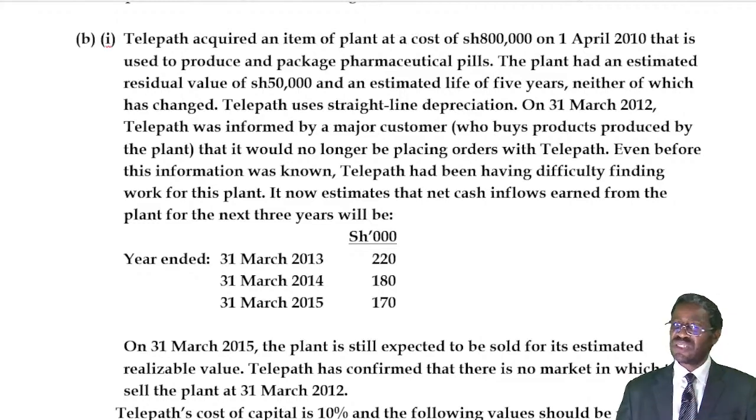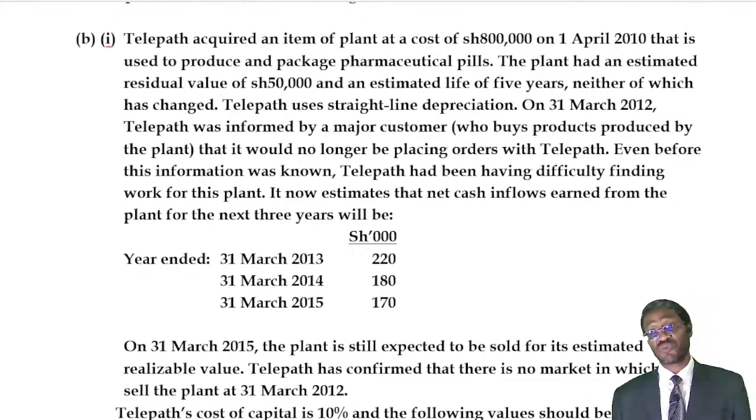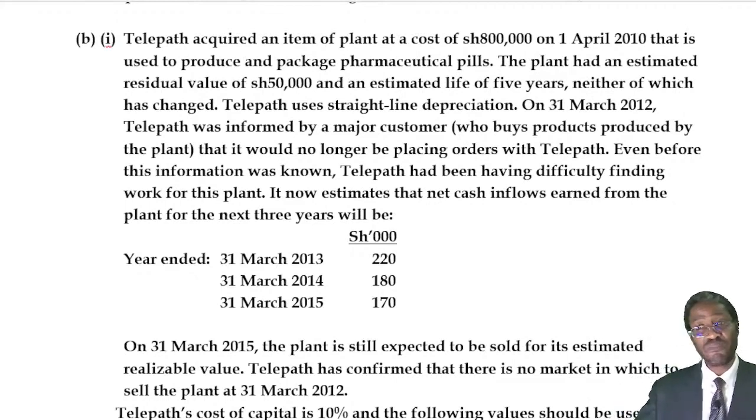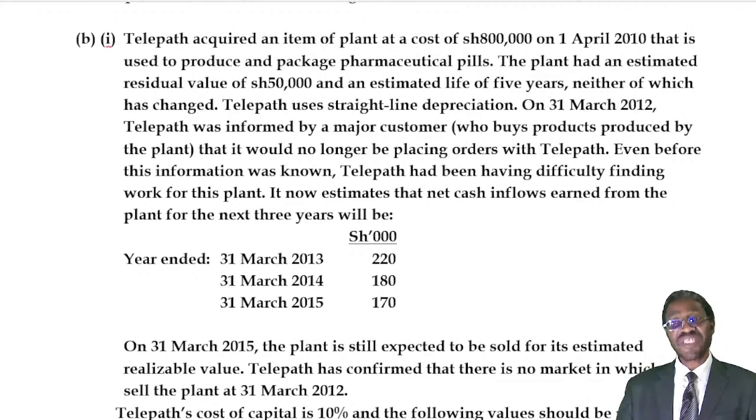In 2012, we received information that makes us feel we need to test for impairment. Now listen. 2010 being the year we bought on 1st April, it looks like the year ends in March. So the first year went from April 2010 until 31st March 2011.